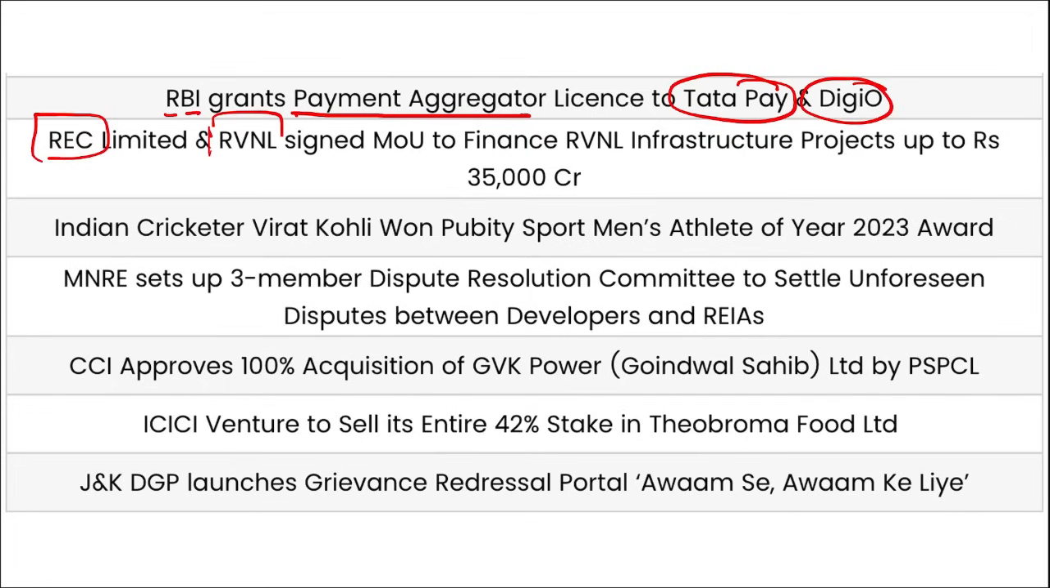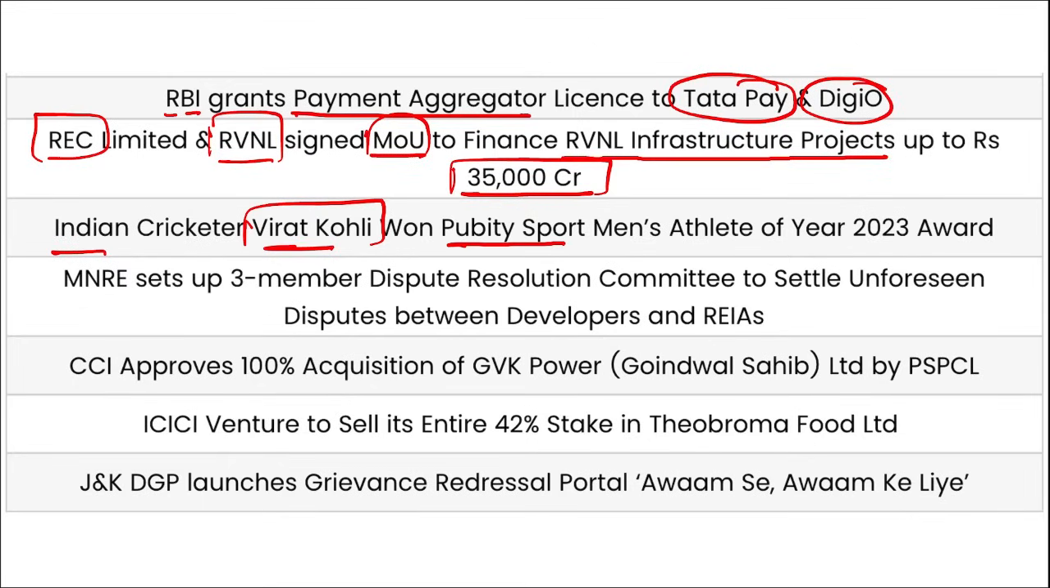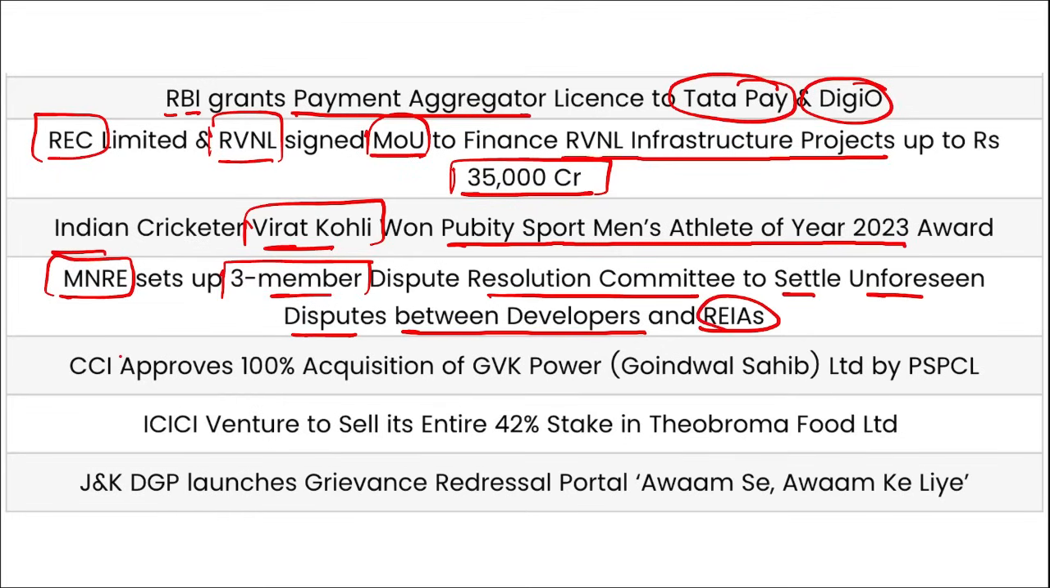REC Limited and RVNL, that is Rail Vikas Nigam Limited, recently signed an MOU to finance infrastructure projects worth 35,000 crore rupees. Indian cricketer Virat Kohli has won the PBT Sports Male Athlete of the Year 2023 award. MNRE has set up a 3-member dispute resolution committee to settle unforeseen disputes between developers and REIAs.